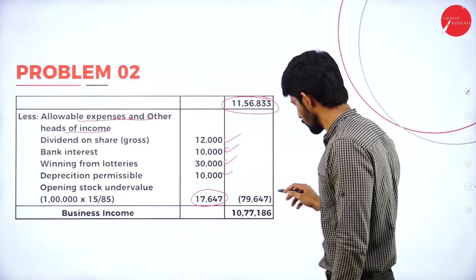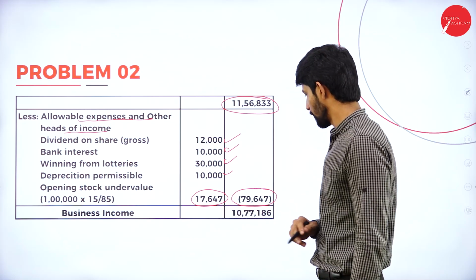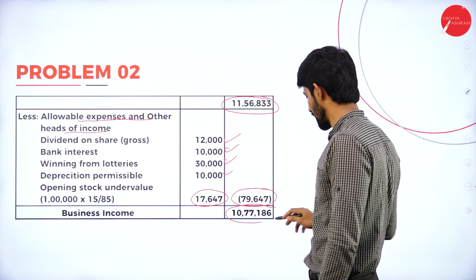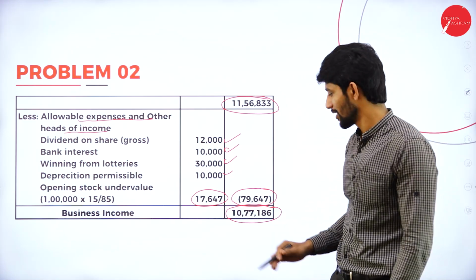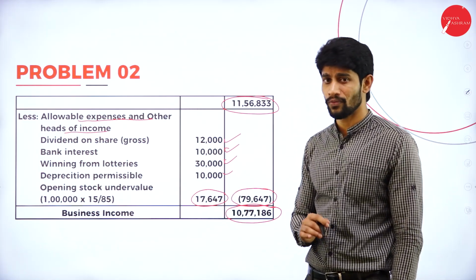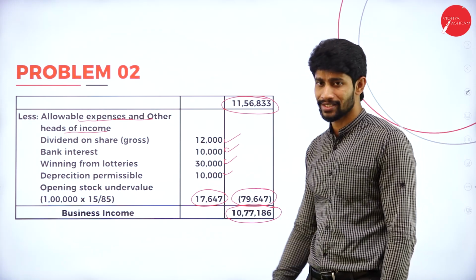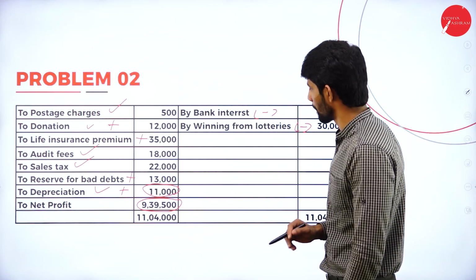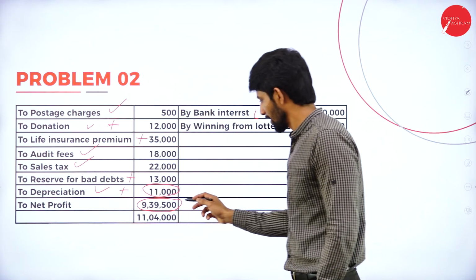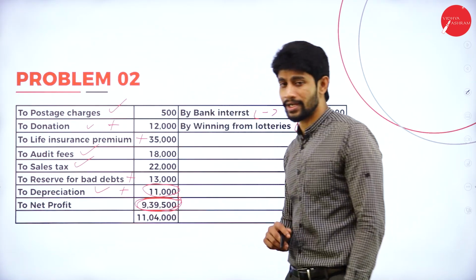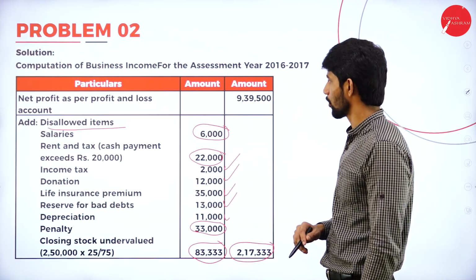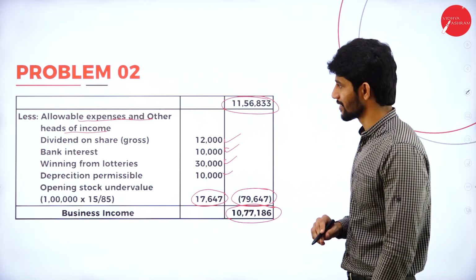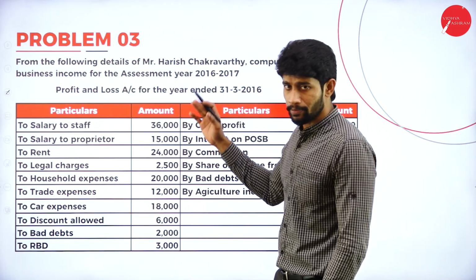So the total comes to 79,647. Deduct this 79,647 and the balance is 10,77,186. That is called business income. In the problem, he showed rupees 9,39,500 as net profit, but according to us, the net profit is 10,77,186. Very simple.